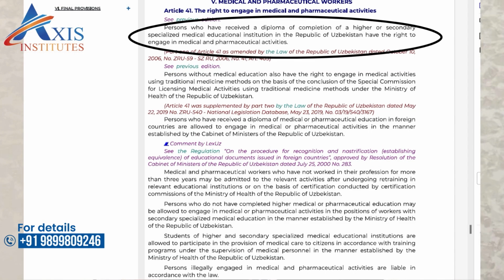It is a law of the Republic of Uzbekistan number 265-I of 29th August 1996 on protection of citizens' health. It is talking about medicine. Article 41 very clearly mentions, I'm giving you the English translation, individuals who have received a diploma on completion of a higher or secondary specialized medical school have a right to practice medicine and pharmaceuticals in the Republic of Uzbekistan.